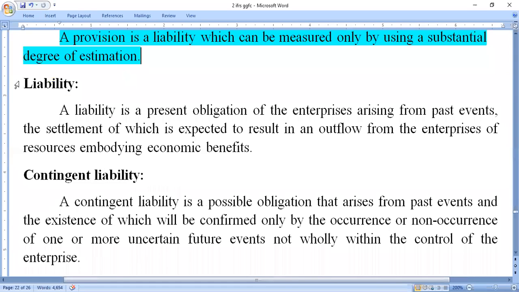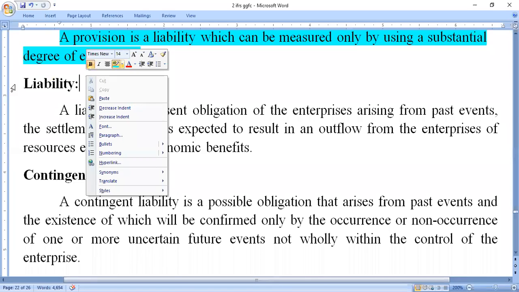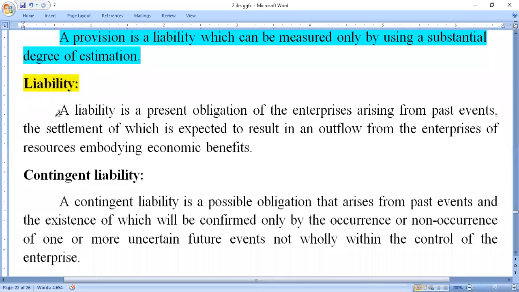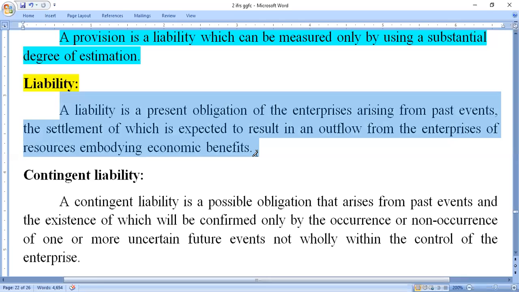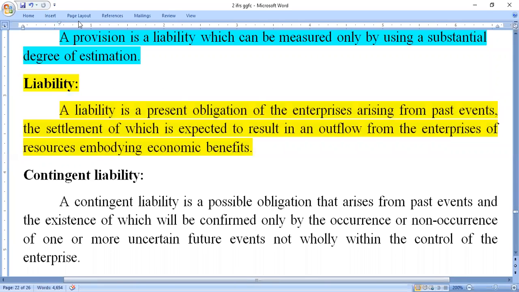After that, the next one here, liability. What does liability mean? A liability is a present obligation of the enterprise arising from past events, the settlement of which is expected to result in an outflow from the enterprise of resources embodying economic benefits.